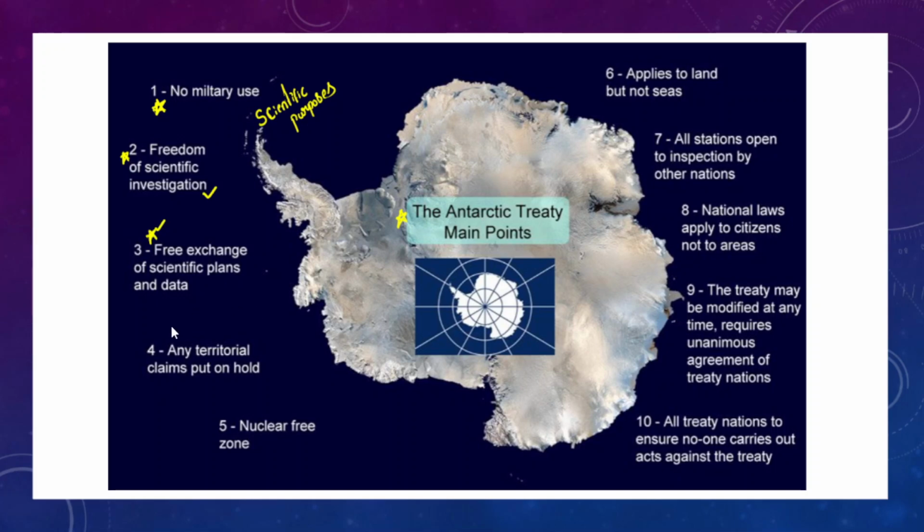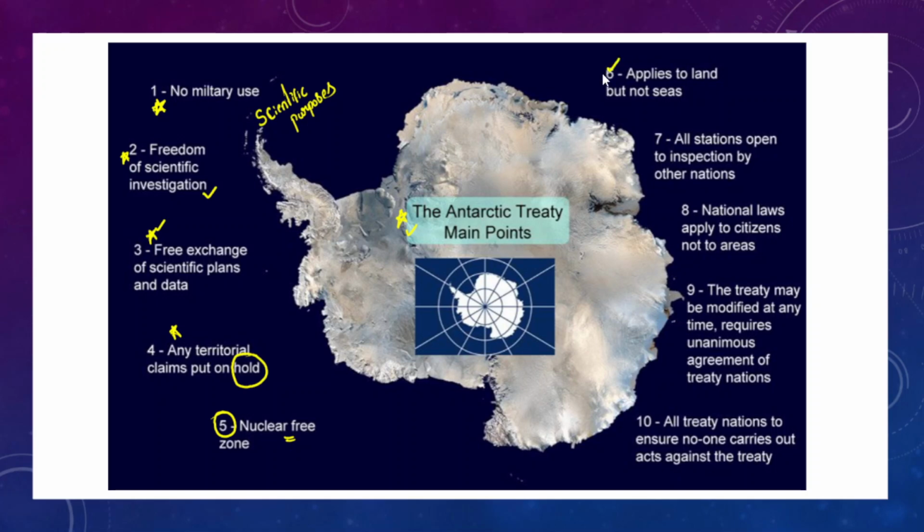And the other major provision of this Antarctic Treaty is that no territorial claims can be made on the Antarctic. If any country has any territorial claims, they are simply put on hold as part of this Antarctic Treaty. It is also declared as a nuclear free zone. What does nuclear free zone mean? That no nuclear tests should be conducted in Antarctica. So it is a nuclear free zone.